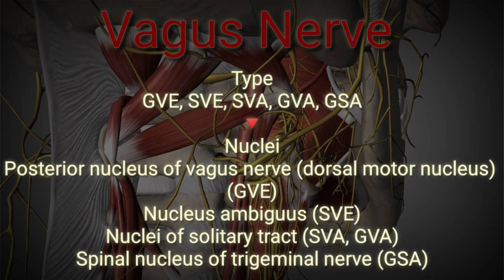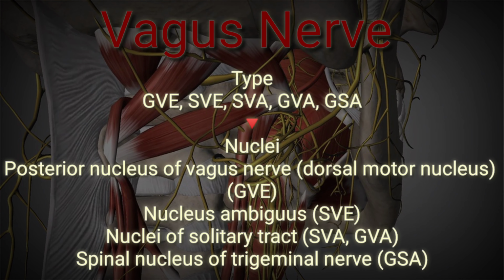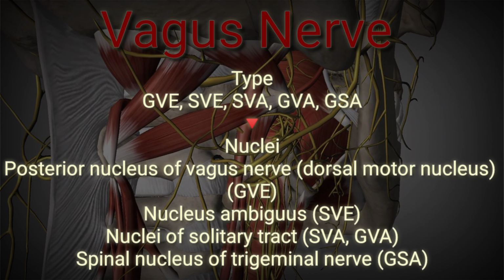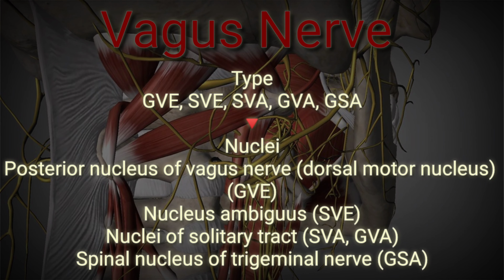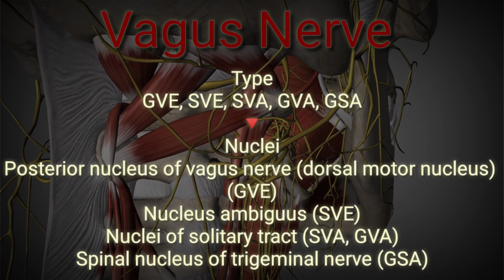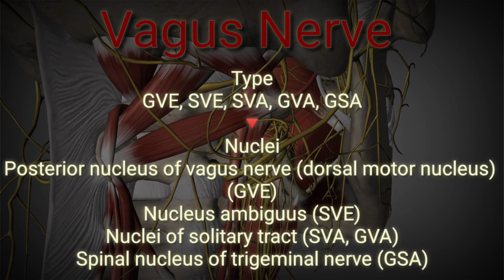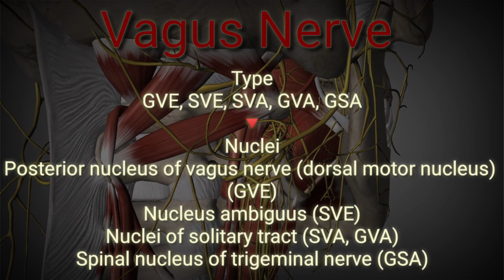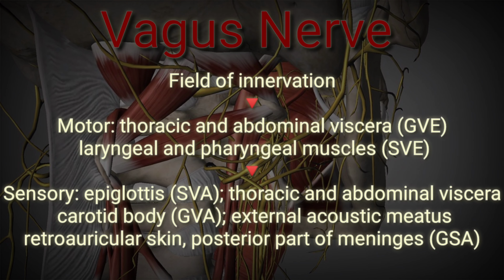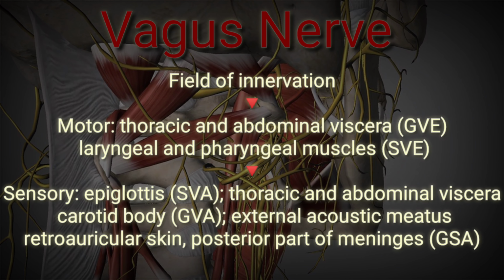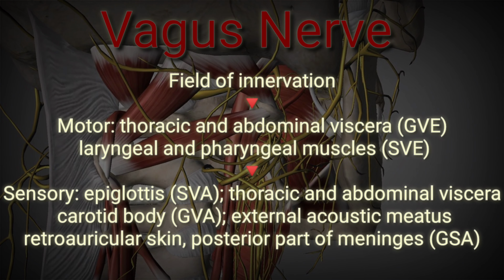Type: GVE, parasympathetic, SVE, SVA, GVA and GSA. Nuclei: posterior nucleus of the vagus nerve, that is dorsal motor nucleus, GVE; nucleus ambiguus, SVE; nuclei of the solitary tract, SVA, GVA; spinal nucleus of the trigeminal nerve, GSA. And field of innervation, motor: thoracic and abdominal viscera, GVE,